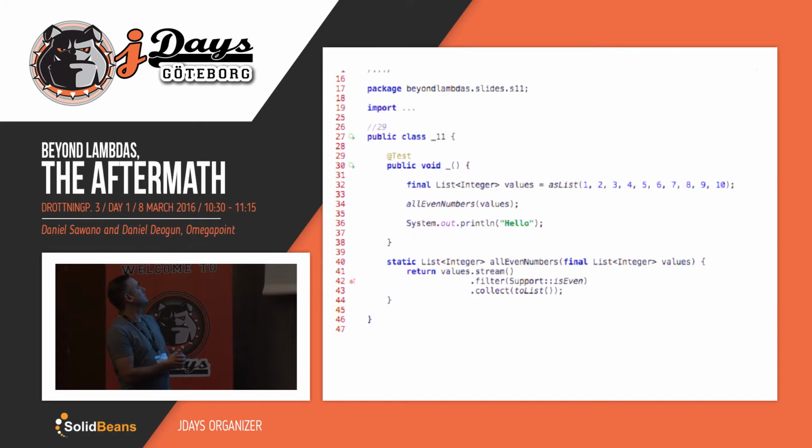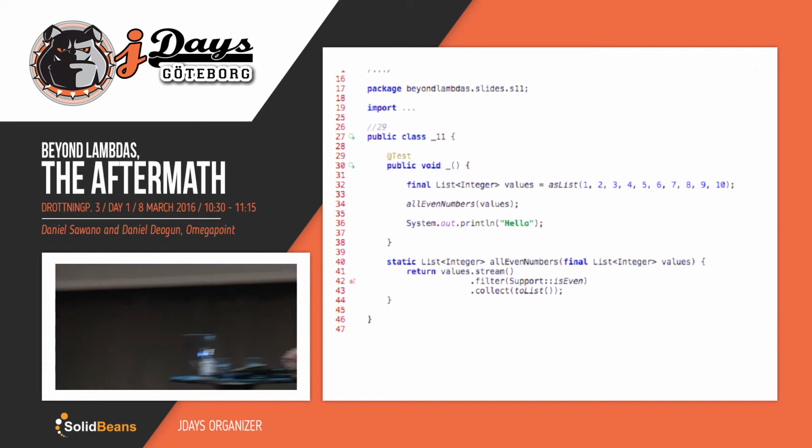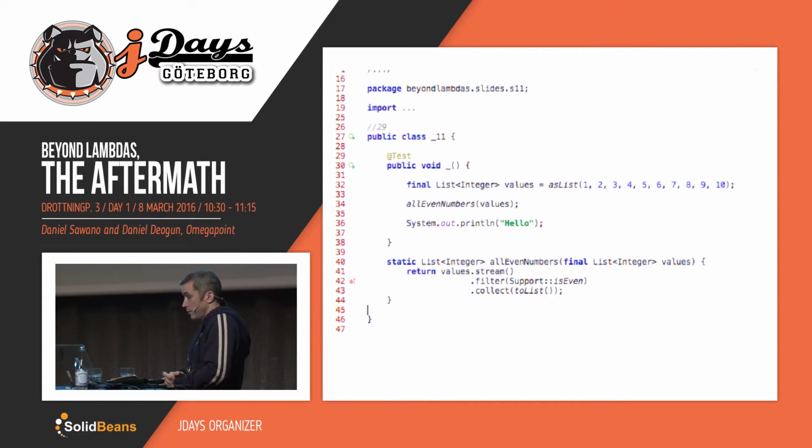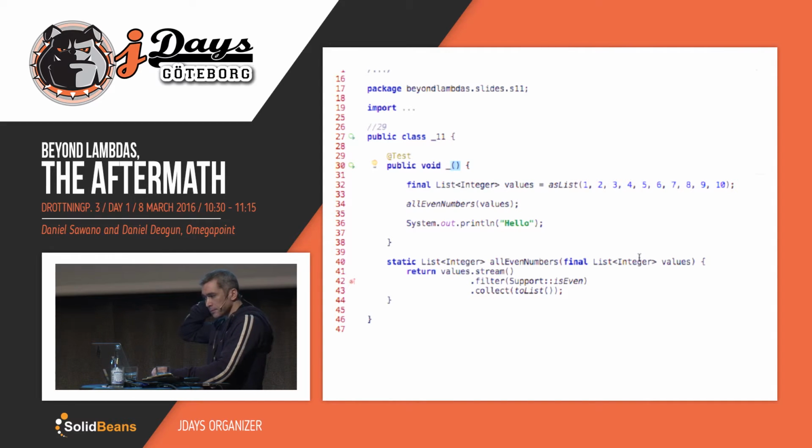Right, so what do we have here, Daniel? Okay, we have a list with a couple of numbers. We have another method that can get us, I guess, the even numbers, right? Mm-hmm. And then we got a hello world. So this is actually pretty straightforward code.